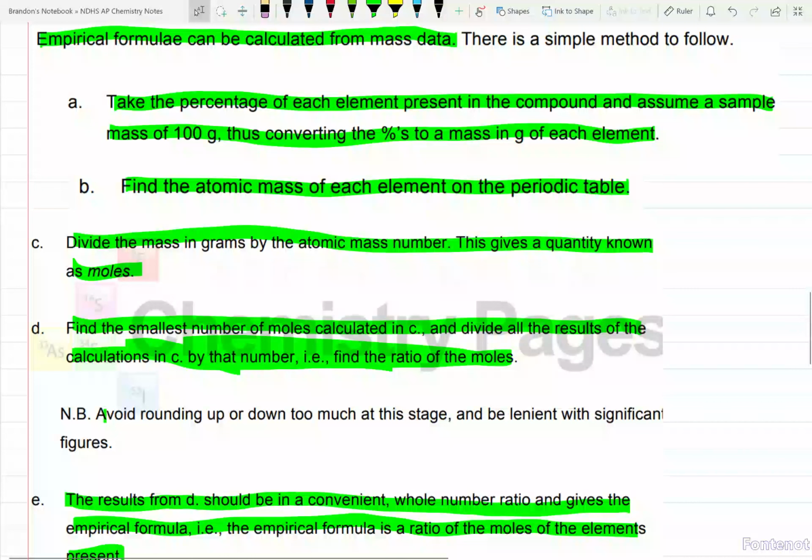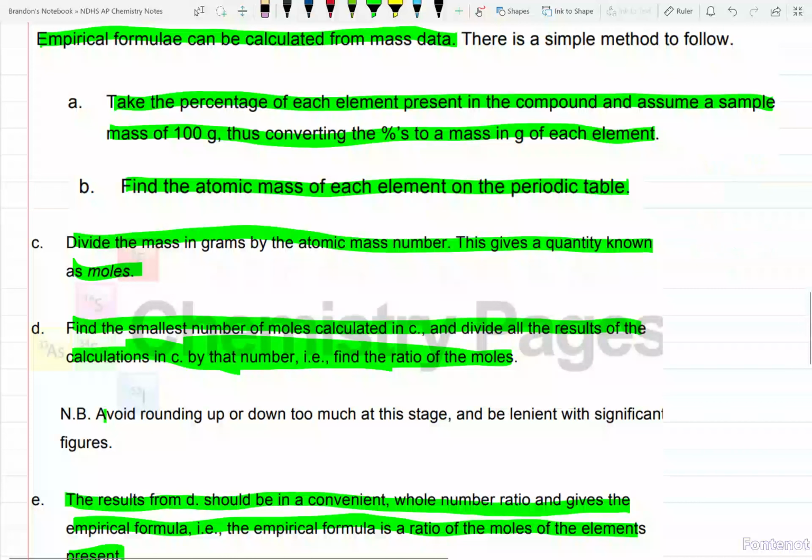Step A: take the percent of each element present in the compound and assume a sample mass of 100 grams, thus converting the percentages to a mass in grams of each element. Basically meaning, if they tell you that something is 9.5% hydrogen, what are you going to do? You're just going to say straight 9.5 grams of hydrogen. That's it. Okay, the percent sign becomes the grams. Erase all of that, move it on down.